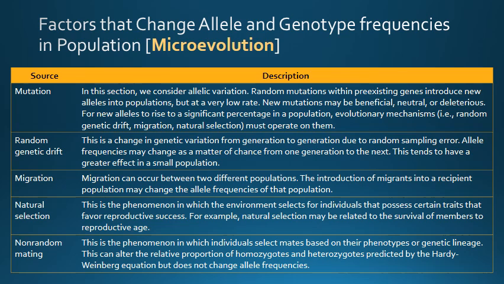So, microevolution also involves the action of evolutionary mechanisms that alter the prevalence of a given allele or genotype in a population. These mechanisms are written here from the second line: random genetic drift, migration, natural selection, and non-random mating. See this table. The collective contribution of these evolutionary mechanisms over the course of many generations has the potential to promote widespread genetic changes in a population. So now we discuss all these one by one.